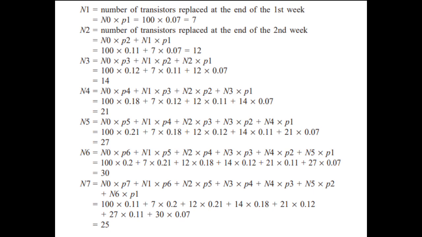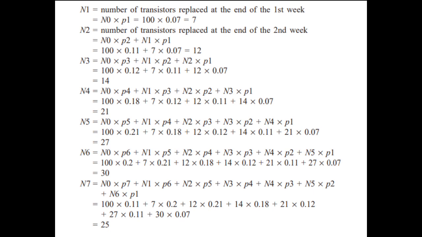Next is N5. Formula N0 times P5 plus N1 times P4 plus N2 times P3 plus N3 times P2 plus N4 times P1. So substitute 100 times 0.21 plus 7 times 0.18 plus 12 times 0.12 plus 14 times 0.11 plus 21 times 0.07. So our N5 is 27. And next is N6.